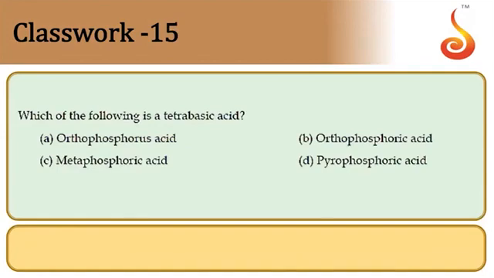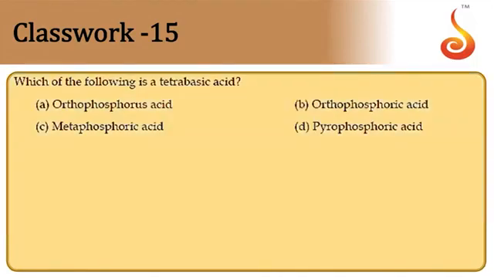Then, which of the following is tetrabasic acid? Tetrabasic acid means 4 OH groups must be present here. Now let us take option wise here. The first option, orthophosphorus acid, it is H3PO3. H3PO3 is dibasic acid. It has only 2 OH groups in that.